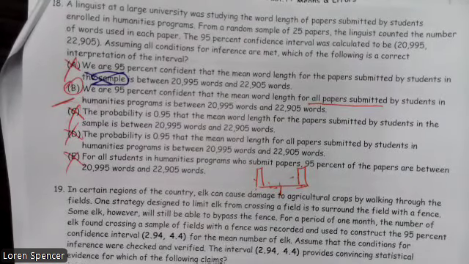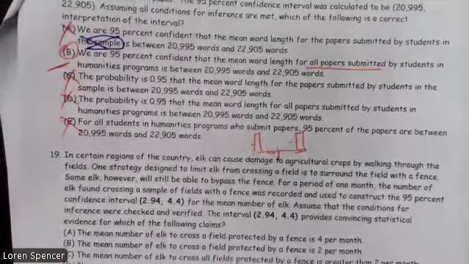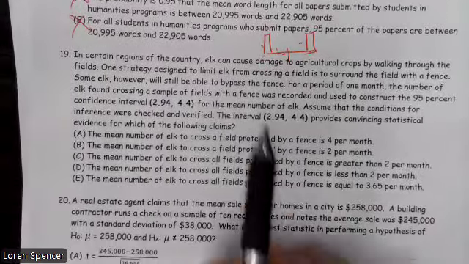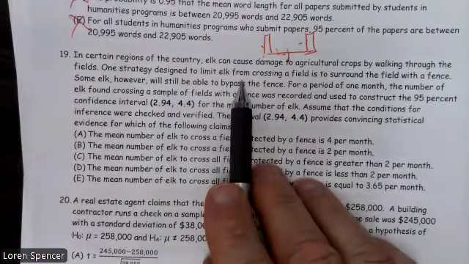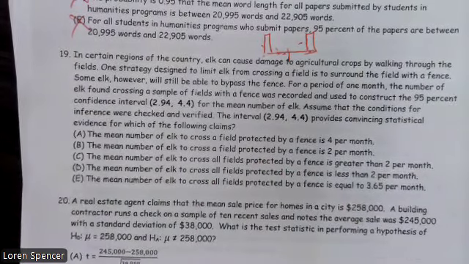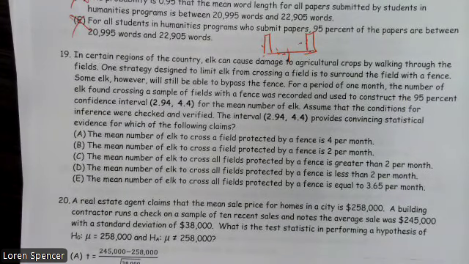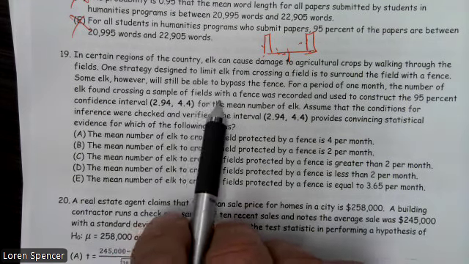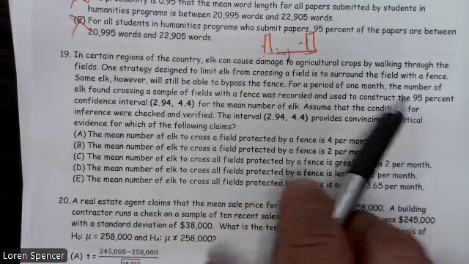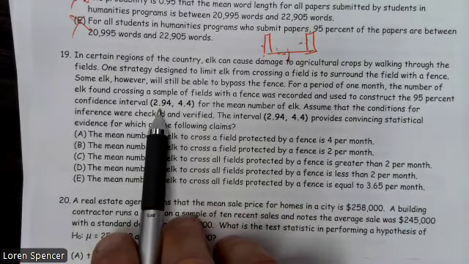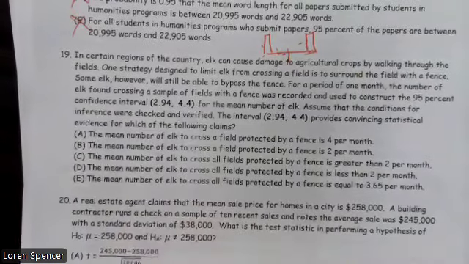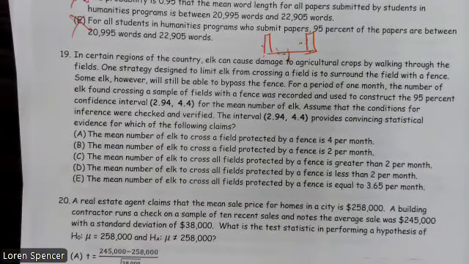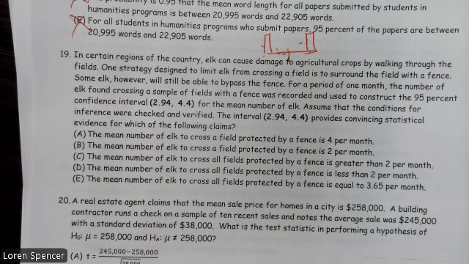Number 19, in certain regions of the country, elk can cause damage to agricultural crops by walking through the fields. One strategy to limit elk from crossing a field is to surround the field with a fence. Some elk, however, will still be able to bypass the fence. For a period of 1 month, the number of elk found crossing a sample of fields with a fence was recorded and used to construct a 95% confidence interval. All right, so almost 3 to about 4.5. Assume the conditions for inference were met and verified. The interval 2.94 to 4.4 provides convincing evidence for the following claims.